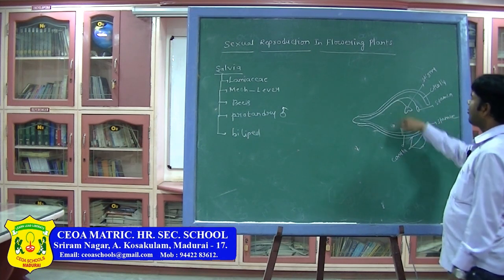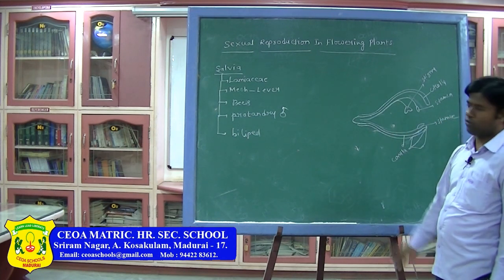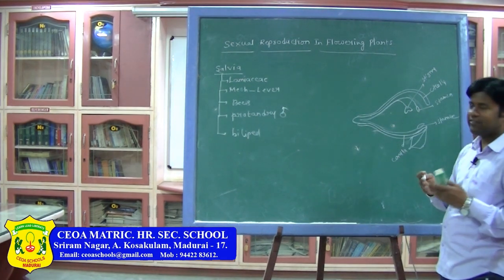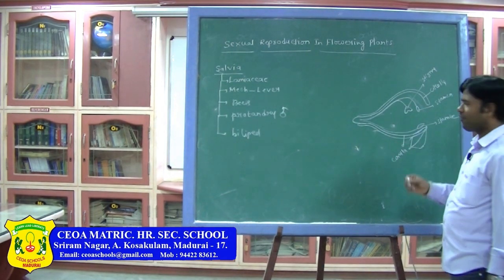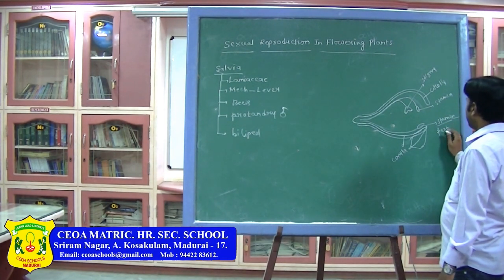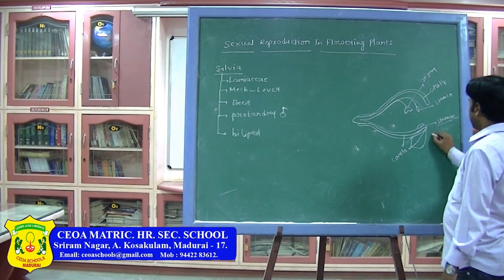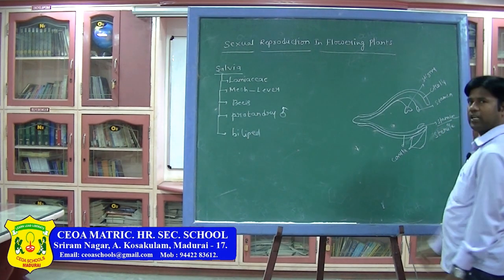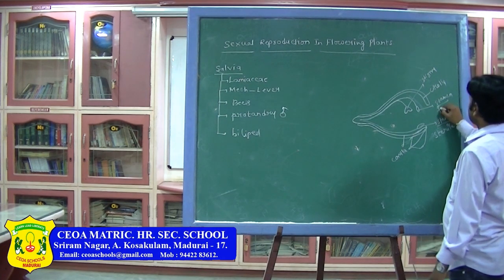Here the stamens are in two rows, divided into an upper one and a lower one. The lower one is infertile, or sterile, non-functional. The upper one is functional, fertile.